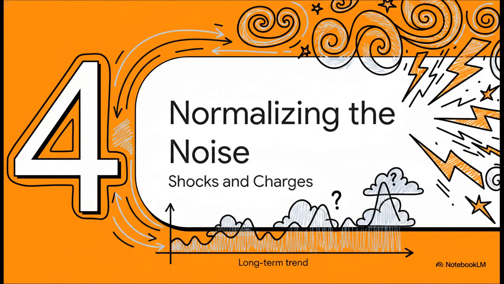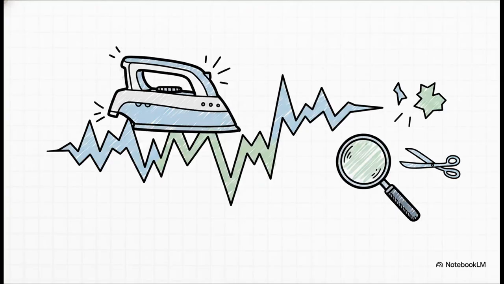Which brings us to Section 4, normalizing the noise, shocks and one-time charges. We have adjusted for R&D, we've tackled leases, but to find the true earnings engine of a firm, we absolutely must smooth out the temporary shocks. The market loves to panic over one bad quarter, but as focused analysts, we need to look at the normalized, long-term trend. For cyclical firms or those dealing with temporary crises, we use a few specific normalization techniques.